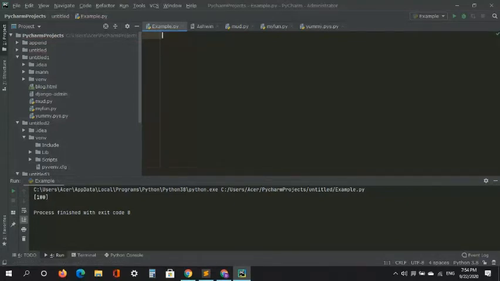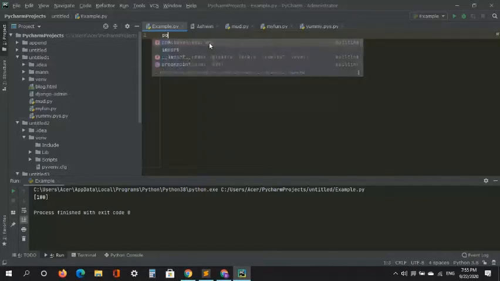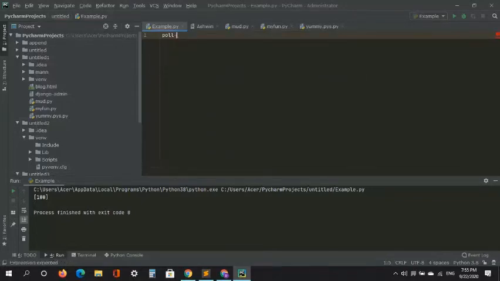The next topic we have is tuples. So what do tuples mean? Tuples are basically like, let's say you don't want to change the value at all. It should be the same. That's when tuples come into the picture. For lists, you have to specify square brackets. For tuples, you have to specify round brackets. And then inside, you just write your values, like 1, 2, 3, 4, 5, 6, 7, 8, 9.